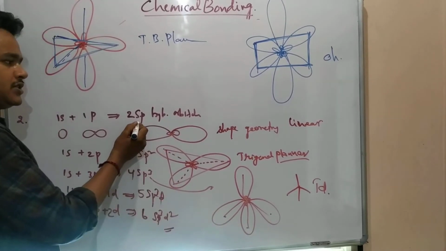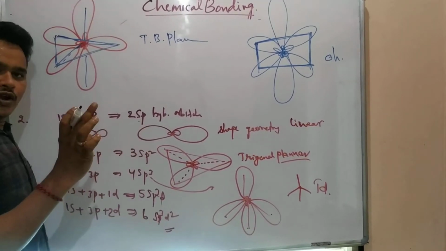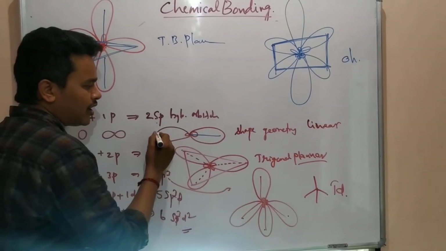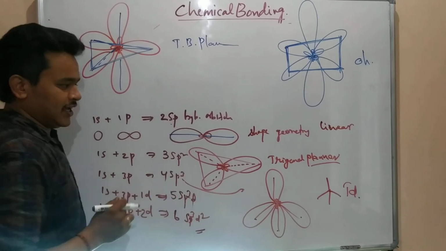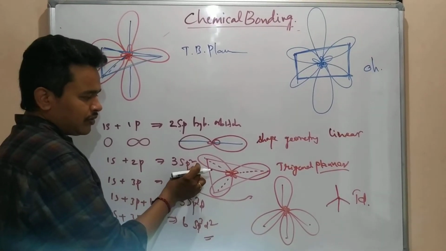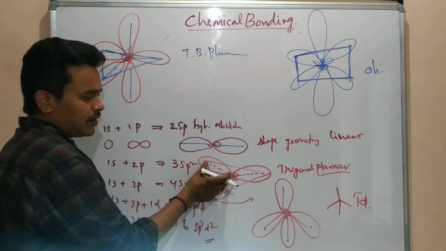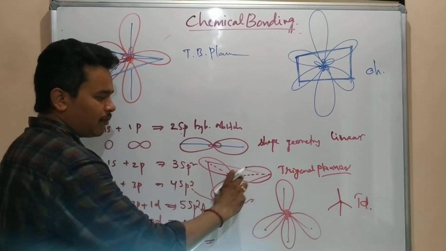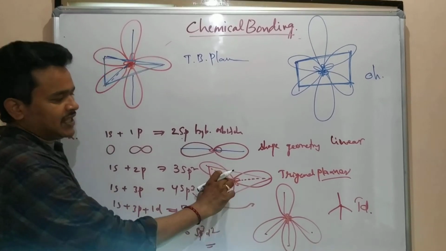For sp hybridization, two sp hybridized orbitals with two sigma bonds are there, which will be sp. If 3 sp2 hybrid orbitals with 3 sigma bonds, there is one lone pair, exactly this has to come.